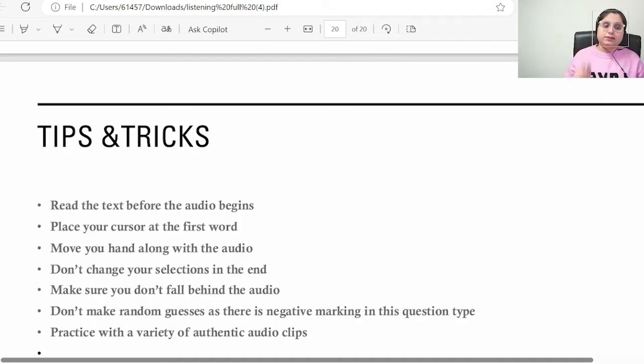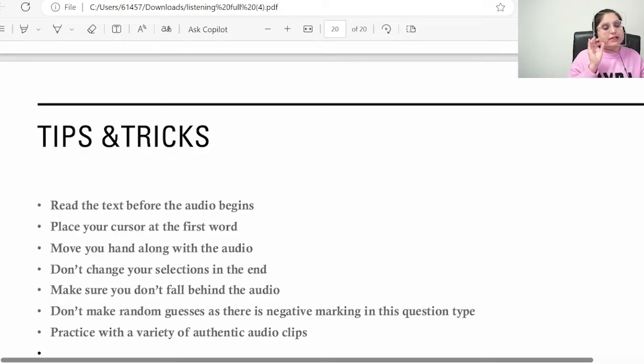Place your cursor at the first word. As and when the recording is going to start, just put your cursor at the start and move along and read the paragraph in your mind. Wheresoever your words and your speaker's words are different, click over there. Move your hand. You have to make sure that you move your hand. Don't lose your focus or try to think anything else while it's going on. Go in a flow with it.